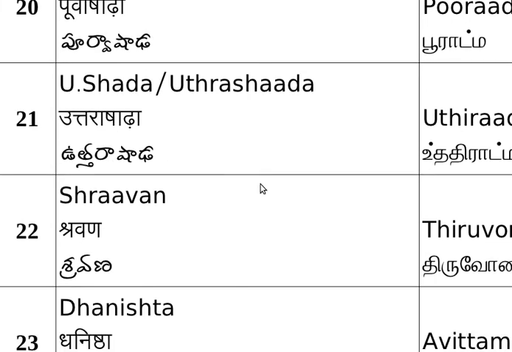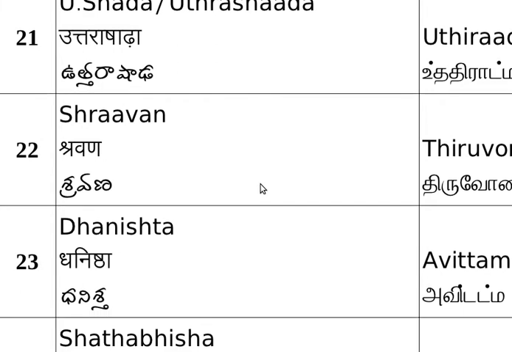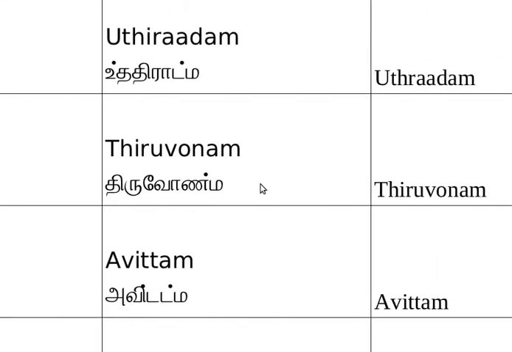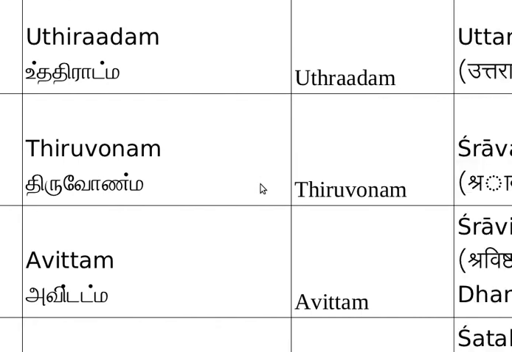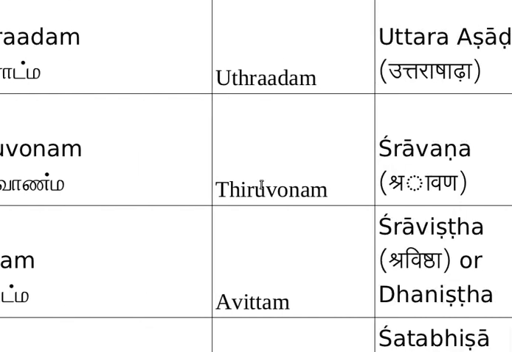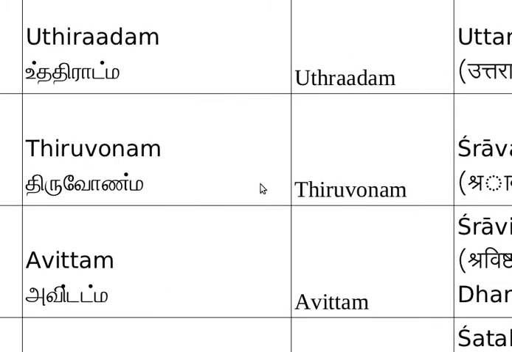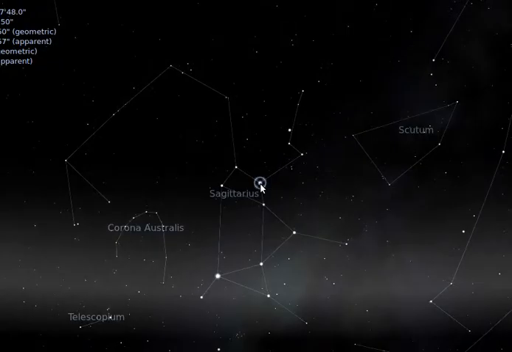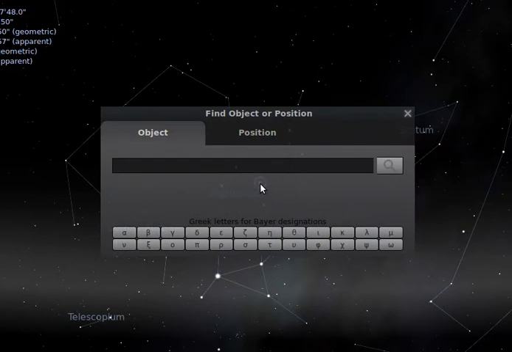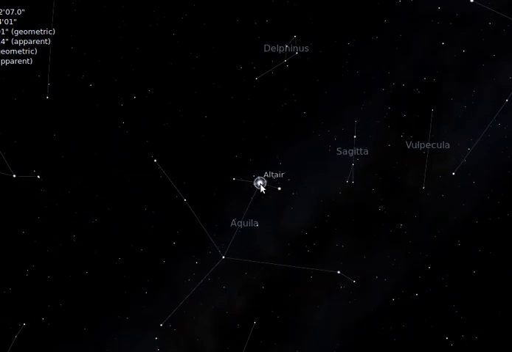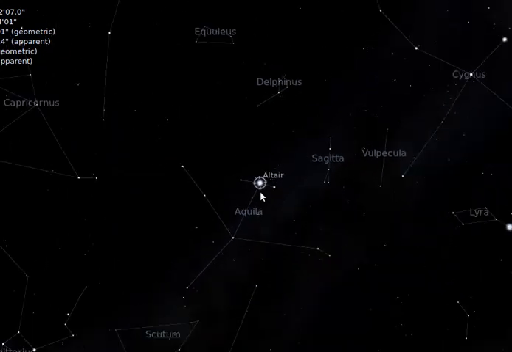Shravanam. Shravanam is a very big star. It is visible as a huge star in the southern hemisphere. In Tamil, Malayalam and in Hindi it is called Shravana. It is called Altair. Altair is a very big star compared to your previous stars.